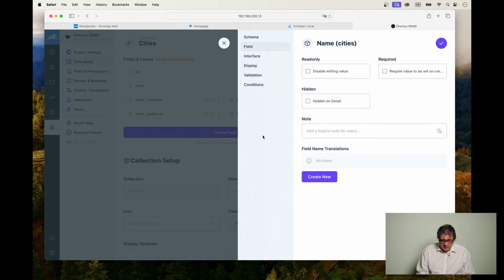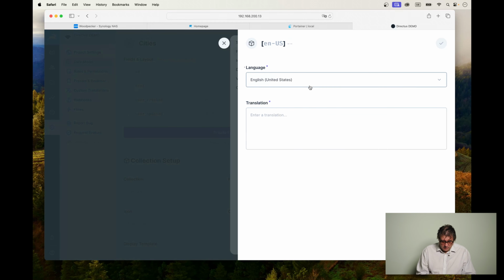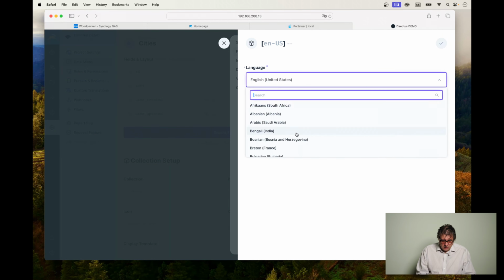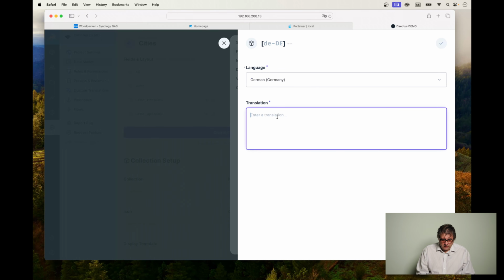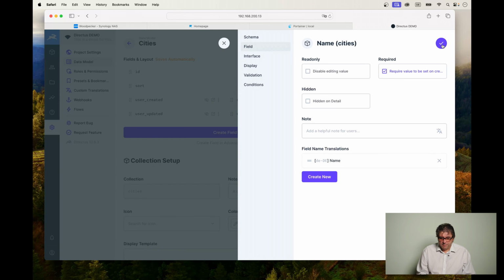Let's have a look at what we can enter under field. We can make it read-only, we can make it required. Sounds good. We can hide it under detail. We can translate the field name, for example, if we have, again, the situation that we want to look at in a different language, like, for example, in German. So the field name for name is Name. Okay, sorry, it's a little bit trivial, but I just wanted to show off.